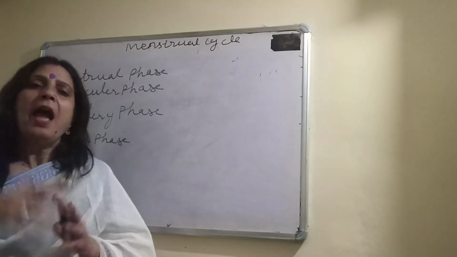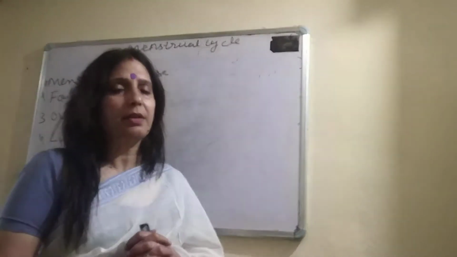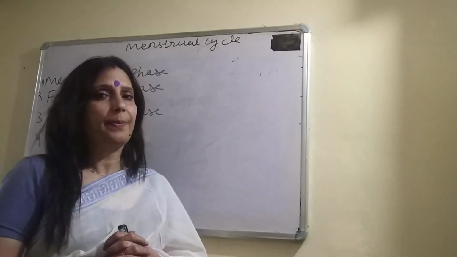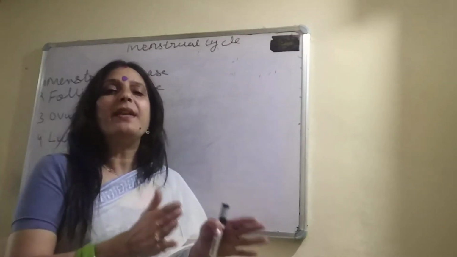Estrogen and progesterone hormone levels decrease, and this phase lasts for 1 hour. Are you getting my point? These all are the phases of the menstrual cycle.